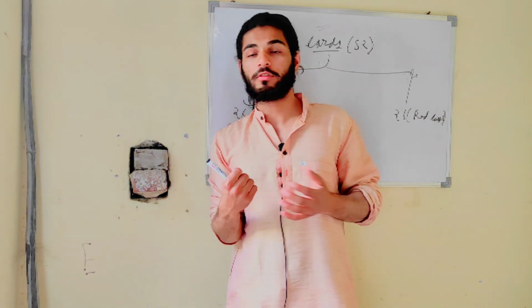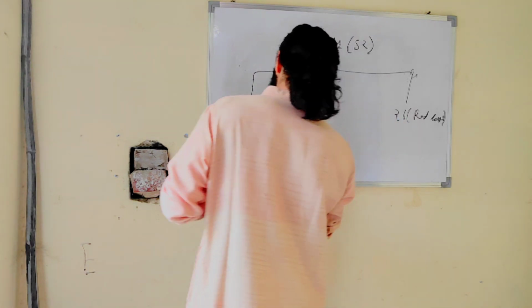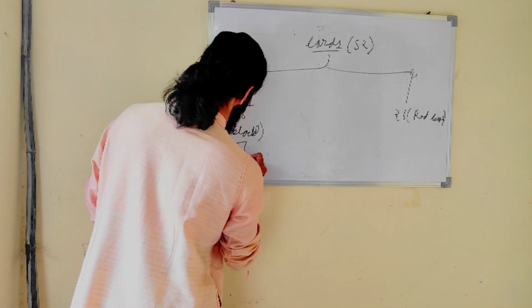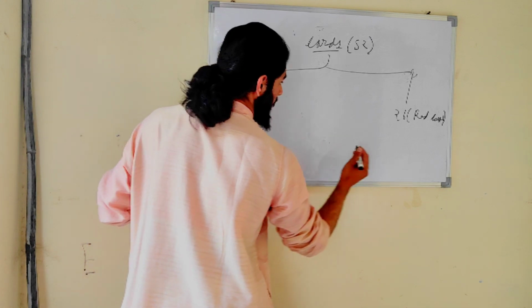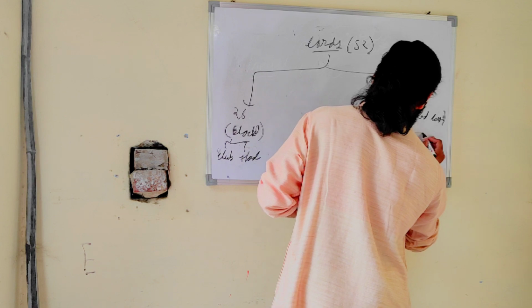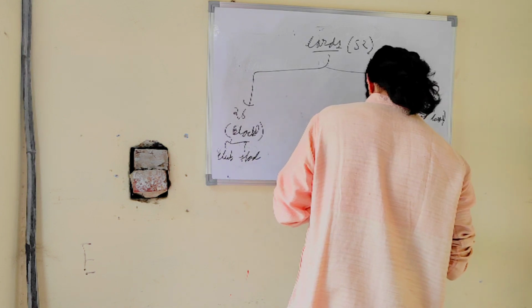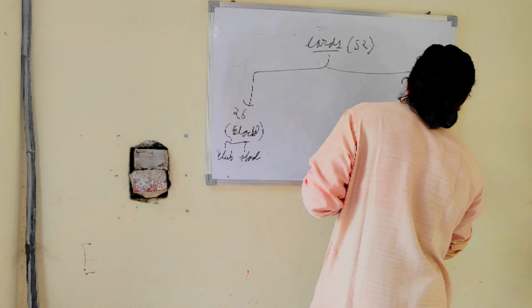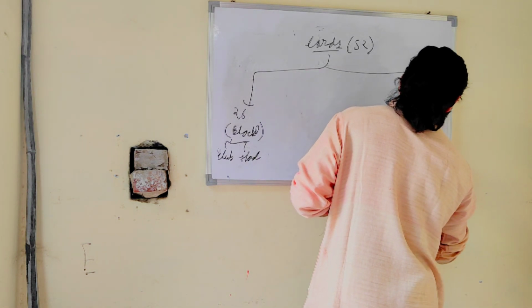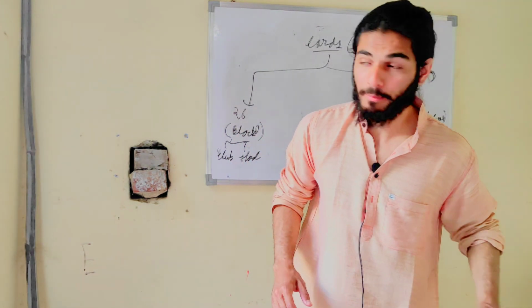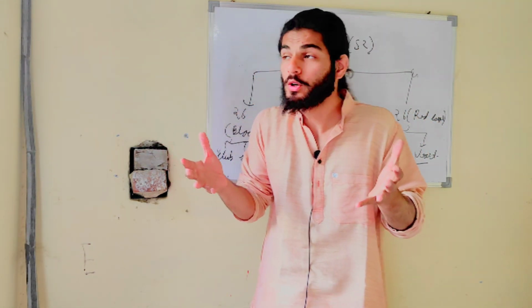We have 4 types of cards: club, spade, diamond, and heart. So we have 4 types of cards: club, spade, diamond, and heart, as you can see on the screen also.